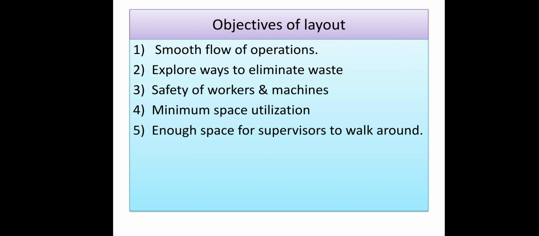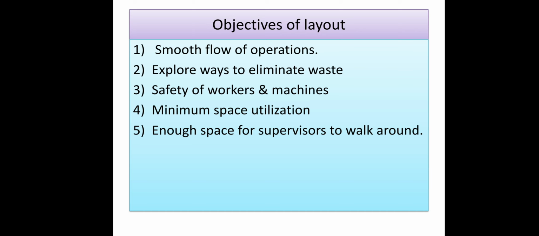Then minimum space utilization. If there is a proper arrangement, a proper design, and all machines are installed according to the design and the manufacturing process, there will be minimum space utilization by the machinery, and the maximum space will be available for other activities in the organization. So if all the machinery, processes and services are organized in a minimum space, there will be maximum space available for the other operations.